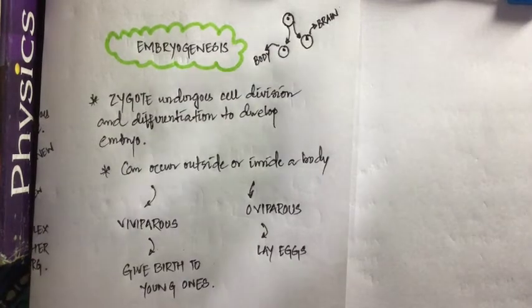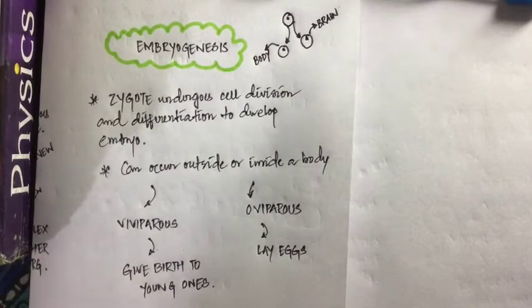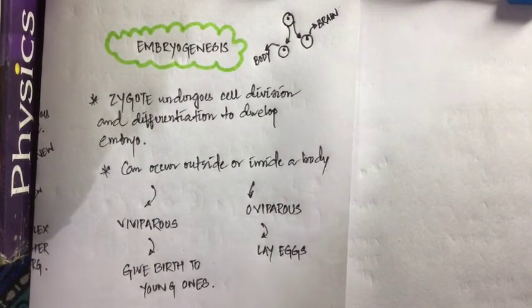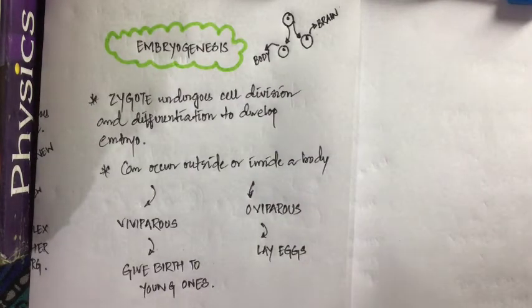But when we are assigning some particular function to a cell, or when a cell is defined for a particular function, that means after the division of the cell, if the cell is now defined to produce the heart, then that is called cell differentiation. That means this cell is different and this cell is different from each other. They are not similar.